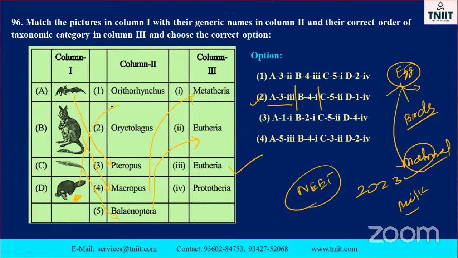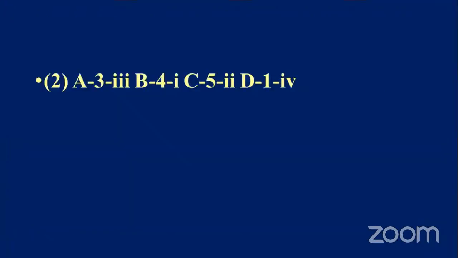D is Ornithorhynchus. Ornitho means bird. Bird also, and the other one is also mammal. Both characters are present in it. So what is the condition of this one? Fourth one, Prototheria. So the second option is the correct answer, my dear. Practice it. This question will definitely come; that's why we are selecting these very important questions. Okay, go to the next one.